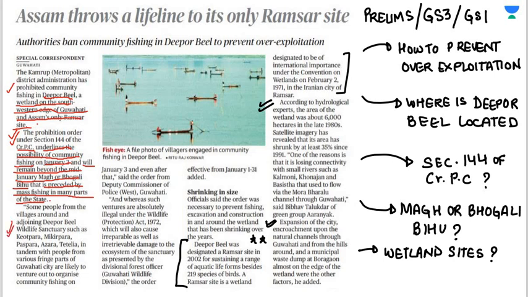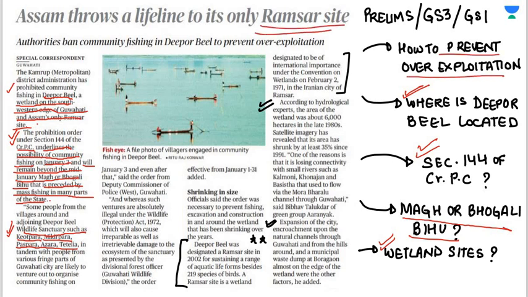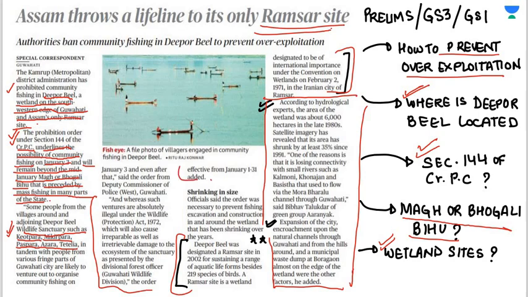You have to remember the location of Deepor Beel Wildlife Sanctuary, like Kotapara, Mikirpara, Paschpara, Azara. The state location you have to remember. Where is Deepor Beel located? What is Section 144 of CrPC? For art and culture, you have to study what Magh and Bhogali Bihu are and why they are celebrated. What are wetland sites, how are they protected, and you have to remember how to prevent over-exploitation of Ramsar sites. This article is very important. These paragraphs that I have marked are very, very important. Please make sure that you are going through these paragraphs. 99% of your answers will be solved by studying these paragraphs.